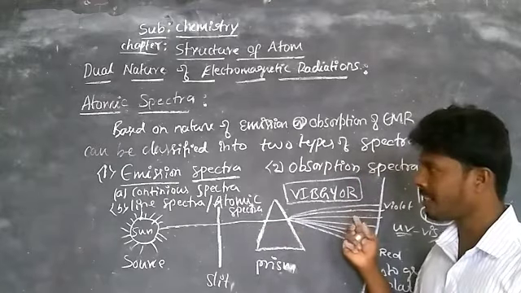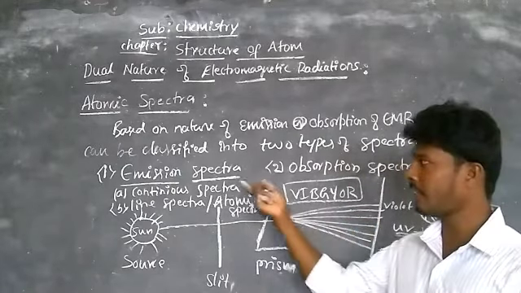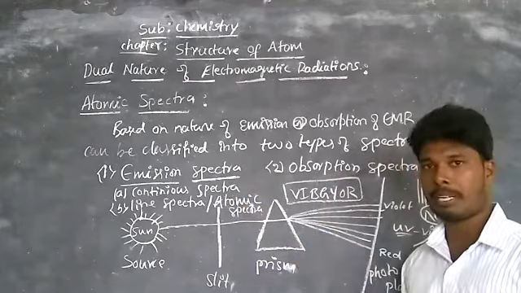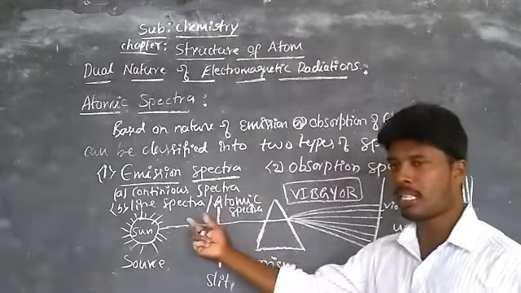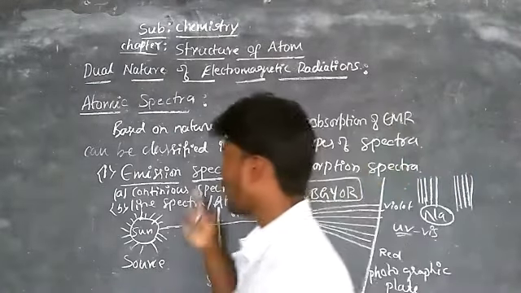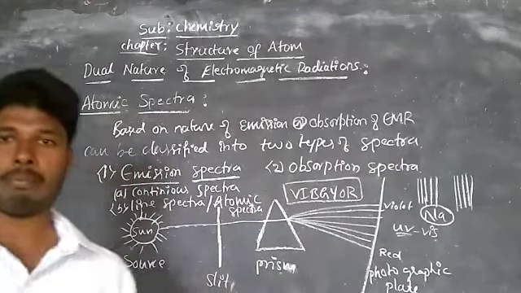So I hope you understand the concepts behind emission spectra, continuous spectra, line spectra and absorption spectra. Now we are going to study the line spectra or atomic spectra of the hydrogen atom.